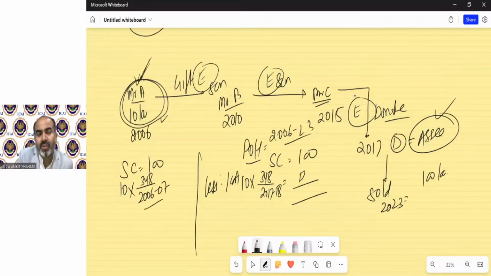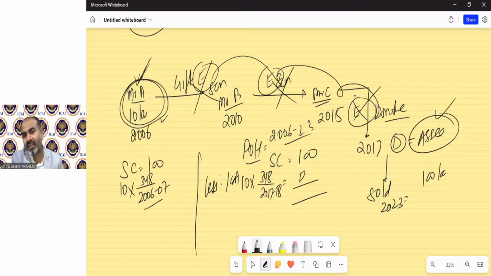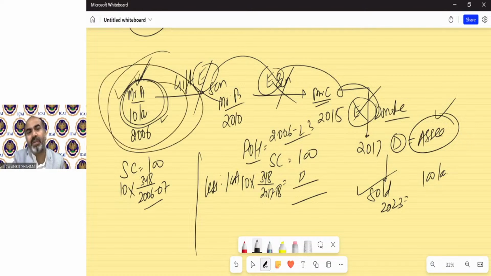So it does not matter how many times it has been gifted, unless it is an exempted capital gain. Out of these 12 cases, it does not matter to us. We will solve it with the same process. The assessee of the previous owner will be the person who has actually purchased that asset by giving some money. So those B, C or D who received the asset via these 12 modes need to be ignored. We do not need to do anything except the index of the assessee. All information of 2010, 15 and 17 is irrelevant.